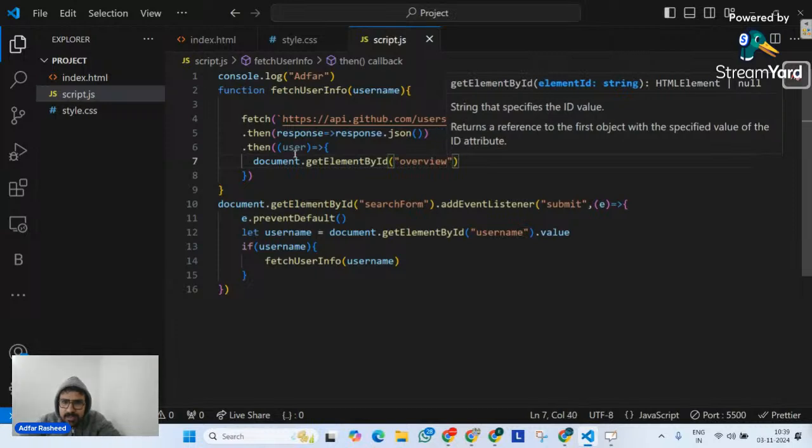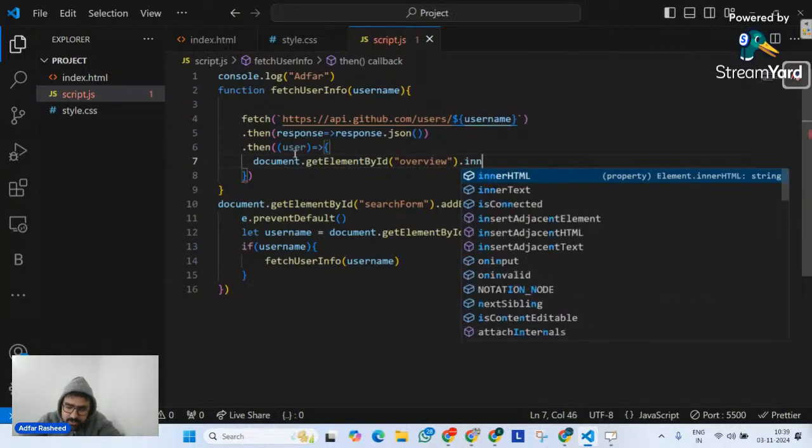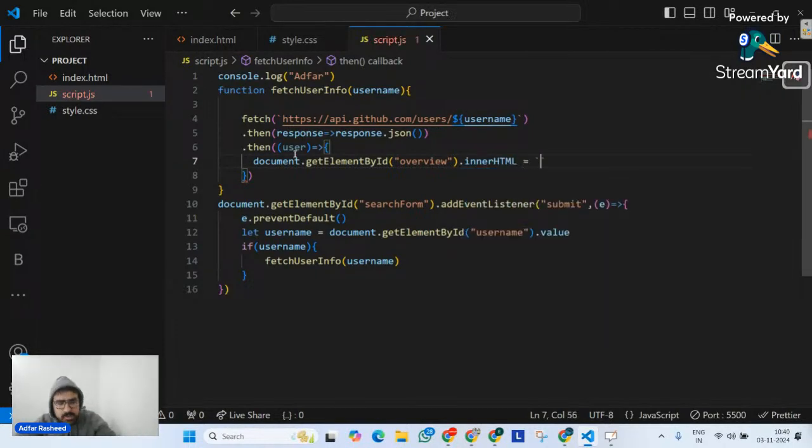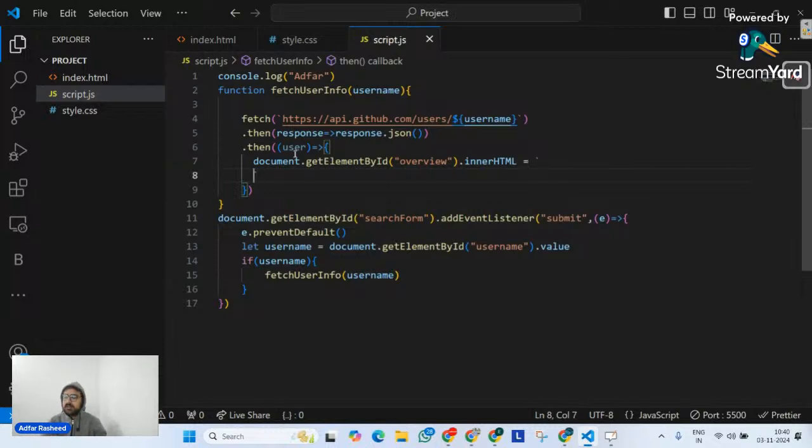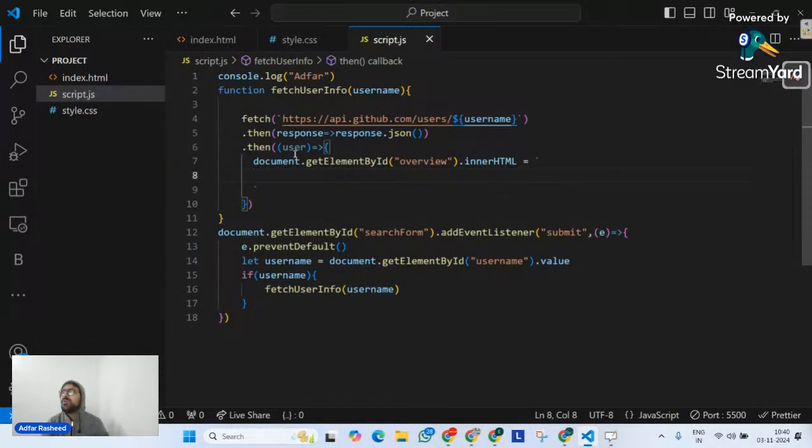Overview, I guess, right? Yes, that is what I had done. And for this, please make innerHTML equals. And over here, I'm going to use template literals. Why? Because directly I'm going to put my tags.